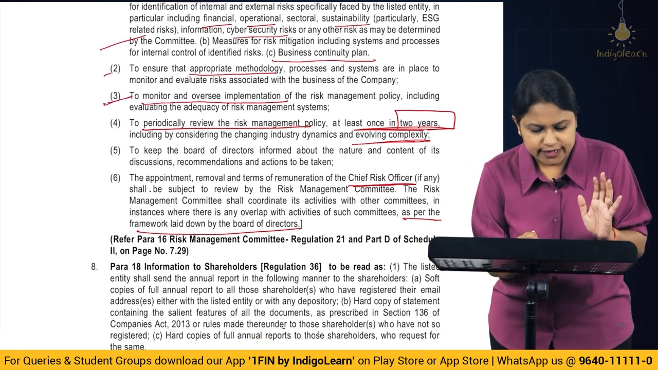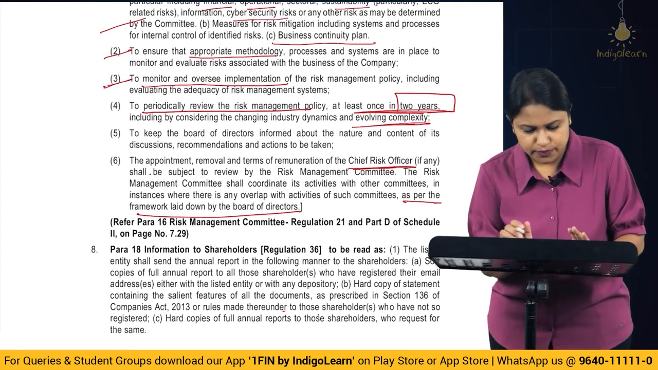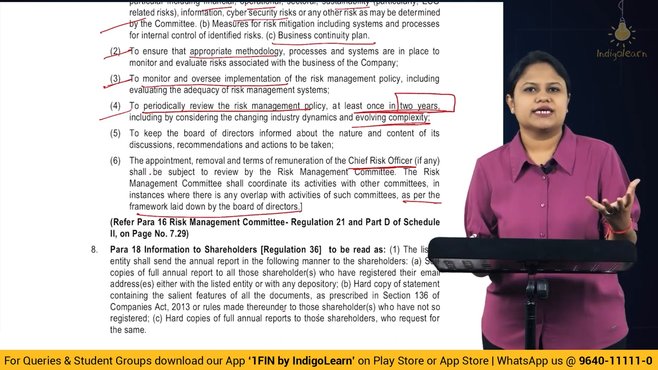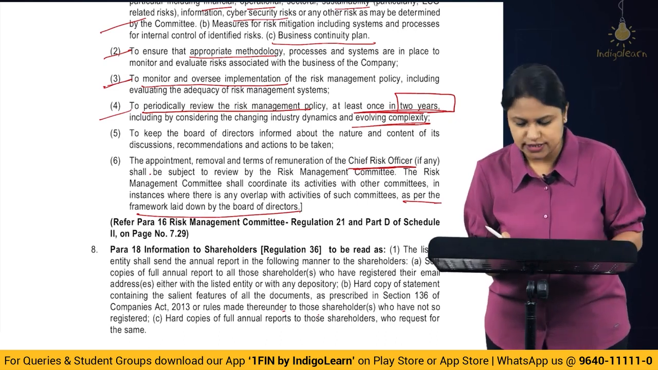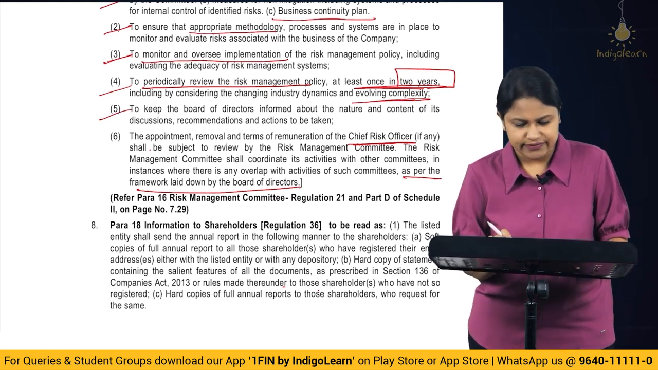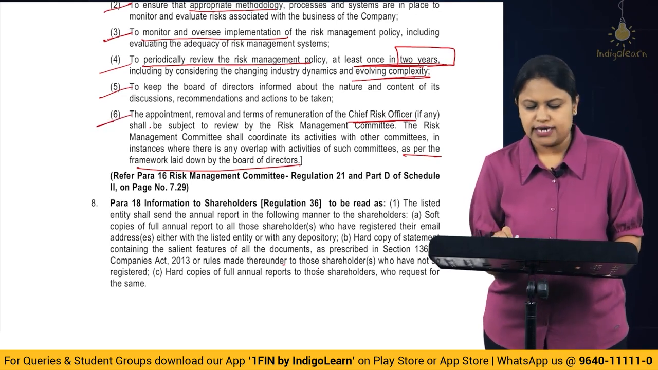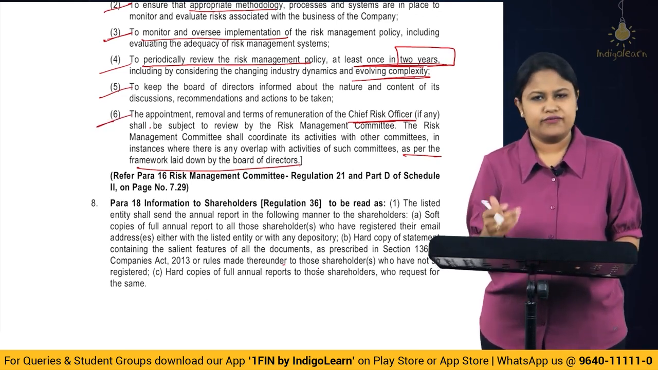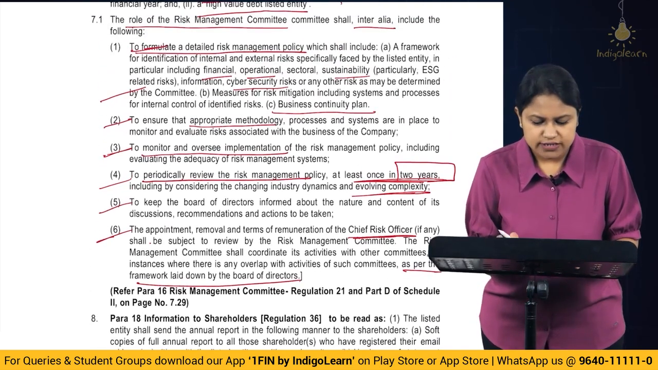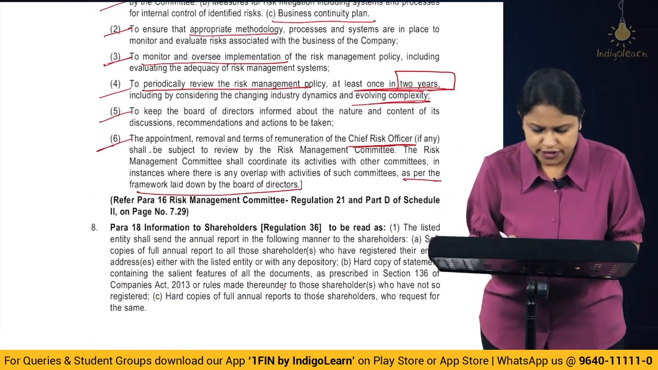Then very important is to monitor, because without overseeing, things are not going to work. So monitoring is also important. Then periodically review the risk management policy. The review will basically be done by the BOD, and that is going to happen once in 2 years compulsorily. Then you have to keep informing the board of directors regarding any changes that have happened, and discussions that take place. Then the appointment, removal and terms of remuneration of the Chief Risk Officer, if you have one, will also come under the review of the Risk Management Committee. All of this is going to be included as part of the Risk Management Committee. So this is quite important.